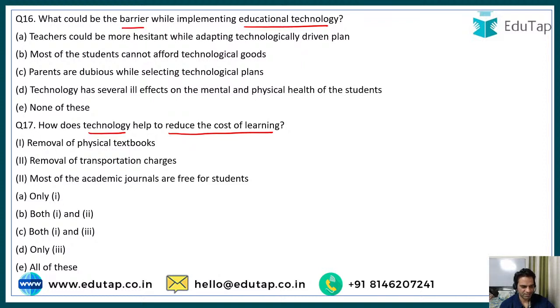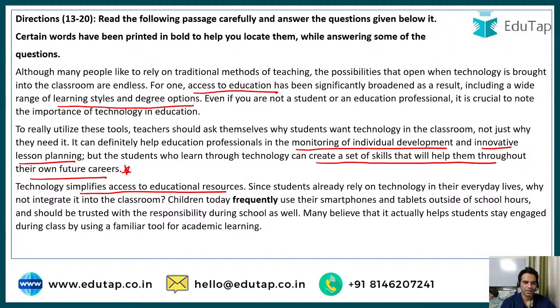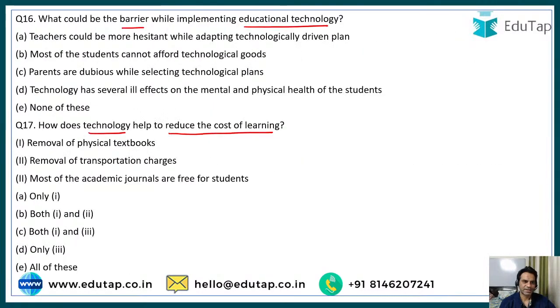Very good, Anjali. No, Lina. Teachers could be more hesitant while adapting technologically driven plans. That was given in the first line itself. Although many people like to rely on traditional methods of teaching, the possibilities that open when technology is brought in the classrooms are endless. The answer was in the first line itself. The correct answer is option number A. Teachers could be more hesitant while adapting technologically driven plans. Very good, Anjali. Very good, Hannah. Good job, guys. Chalo, question number 17.